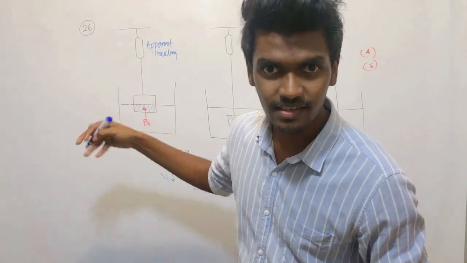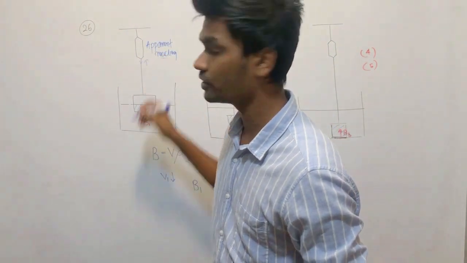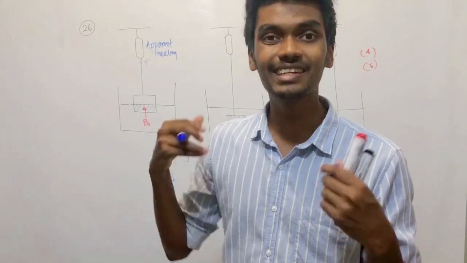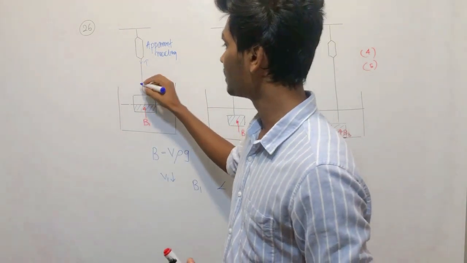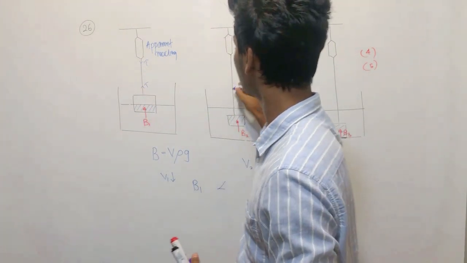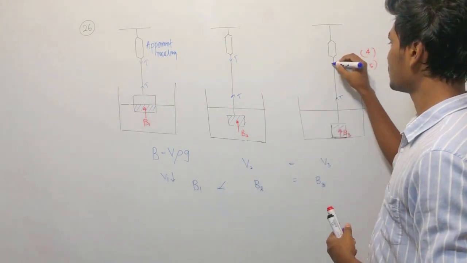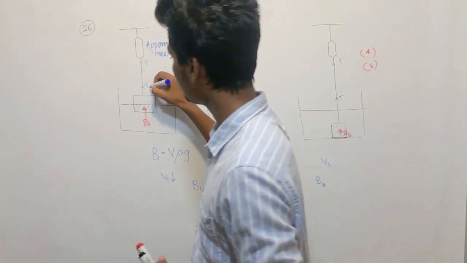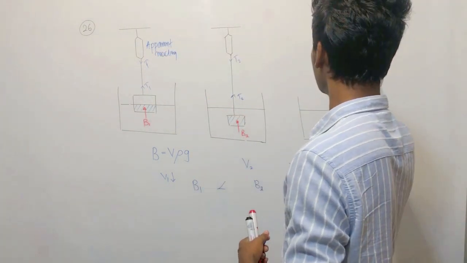A spring balance directly reads the tension which acts just below it, right? So T1, T2, T3.